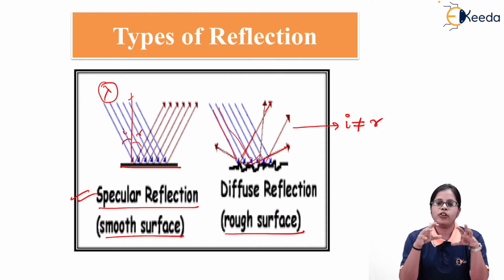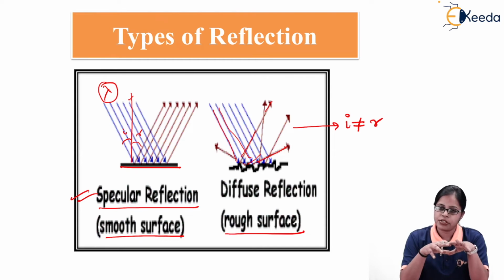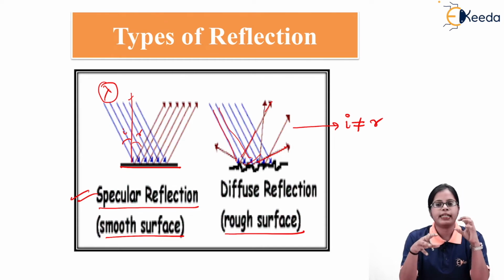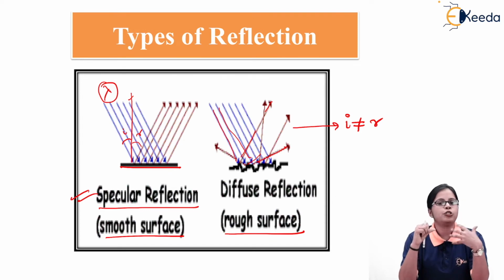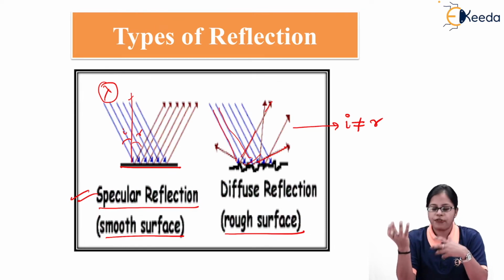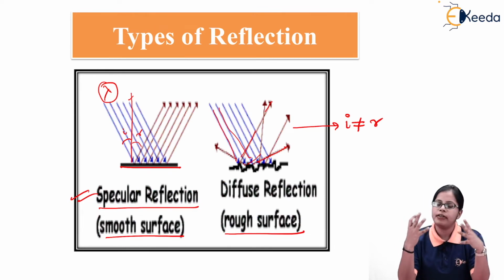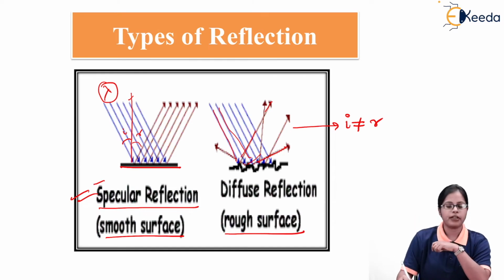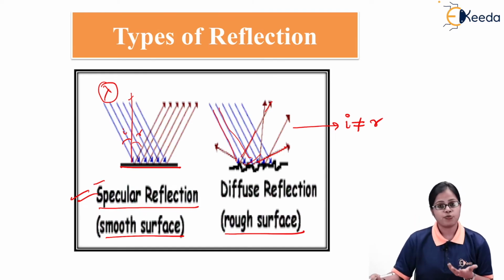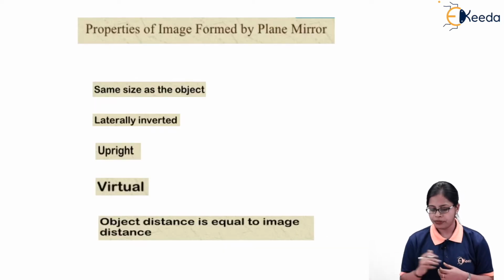So, depending on the irregularities of the surface compared to the wavelength, I can have a smooth surface or a rough surface. A smooth surface gives rise to specular reflection, and a rough surface gives rise to diffuse reflection. And obviously, the reflection which we consider in our practical life is specular reflection, that is the more suitable reflection.